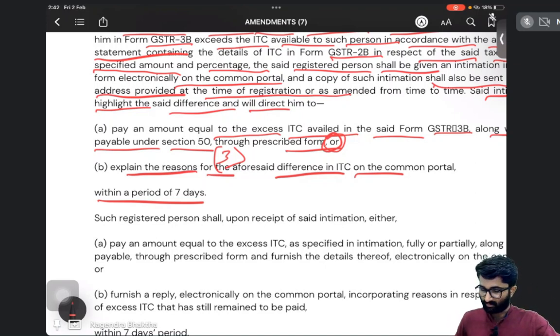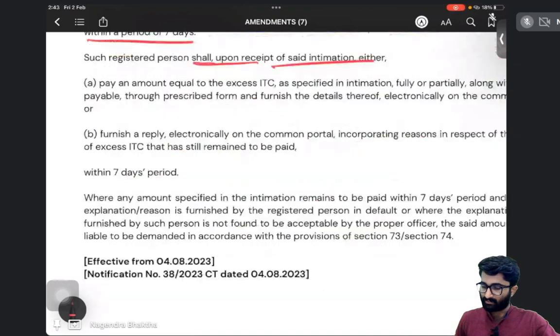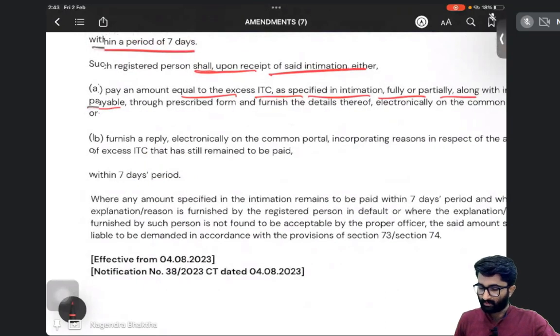That such registered person, upon the receipt of the said intimation, what he has to do, sir? Pay an amount equal to the ITC specified in the intimation, fully or partly, along with the interest payable through the prescribed form.